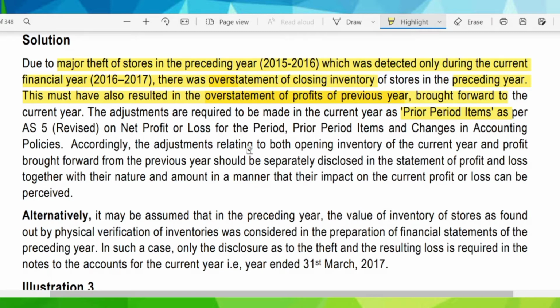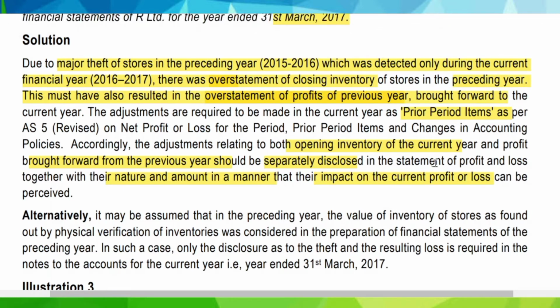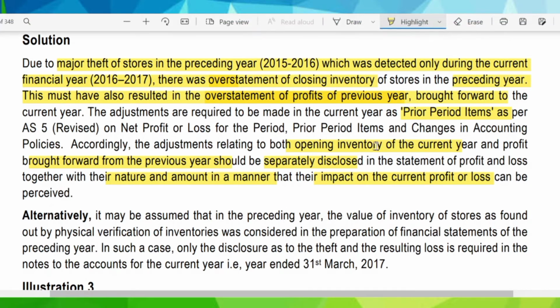Accordingly, the adjustment relating to both the opening inventory of the current year as well as the profit brought forward from the previous year should be disclosed separately in the P&L together with their nature and amount, plus their impact on the current year profit or loss. So each and every prior period item should be disclosed separately, indicating its nature, its amount, and its impact on current year profit or loss. So the opening inventory of the current year as well as the brought forward profit from the previous year should be disclosed separately.